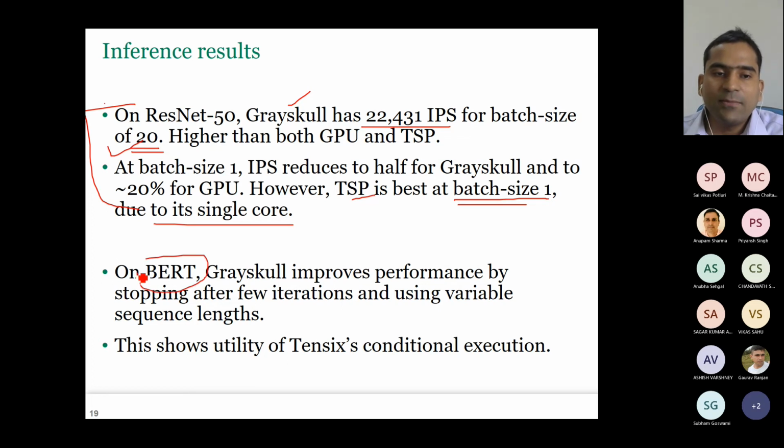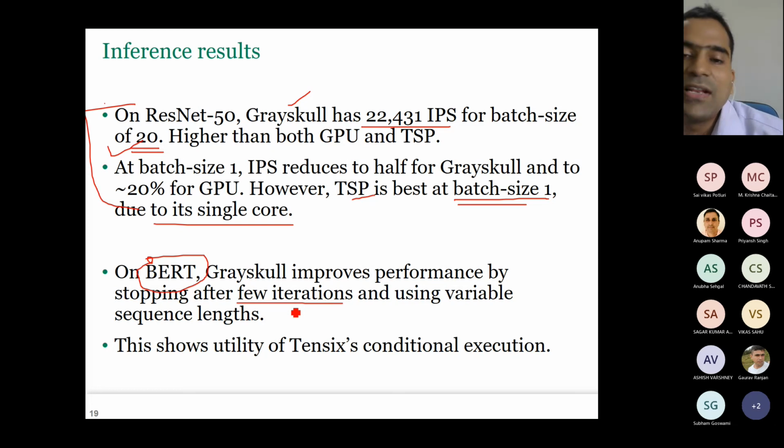Okay, so BERT, have you heard the name of BERT? BERT is actually used for natural language processing. Okay, so here, because Grayscale has 16 cores, each of which has 5 CPUs, and they allow scalar and conditional execution. So here, using those CPUs, you check whether you need to do more iterations. That means whether those iterations will give you any additional benefit. If they are not giving you additional benefit, you stop. Don't do any more iterations. And you can also use variable sequence lengths. So using this, you can improve performance.